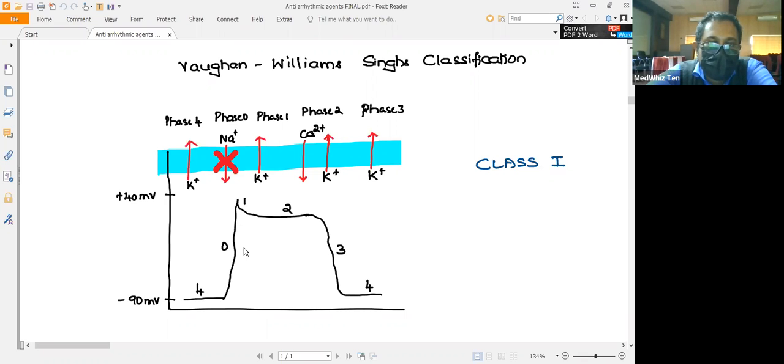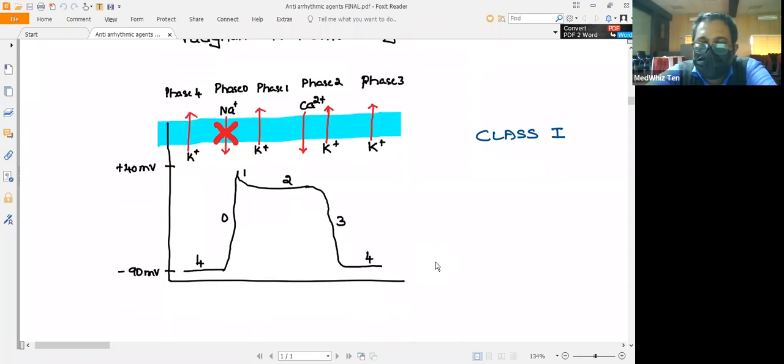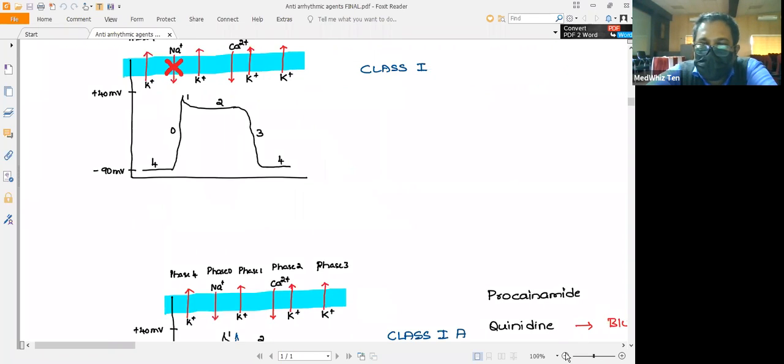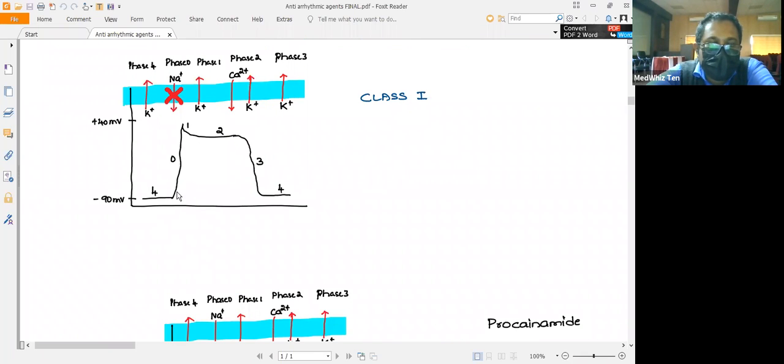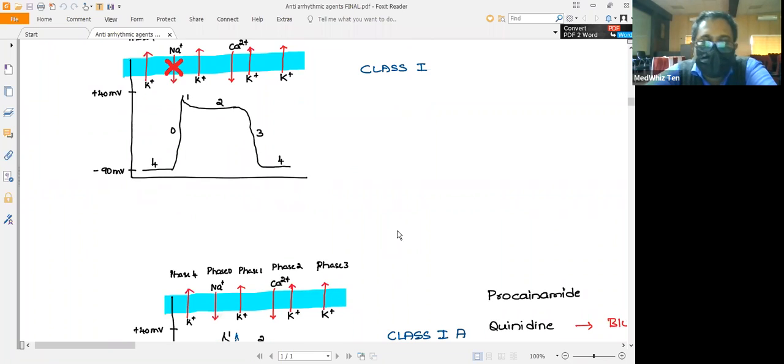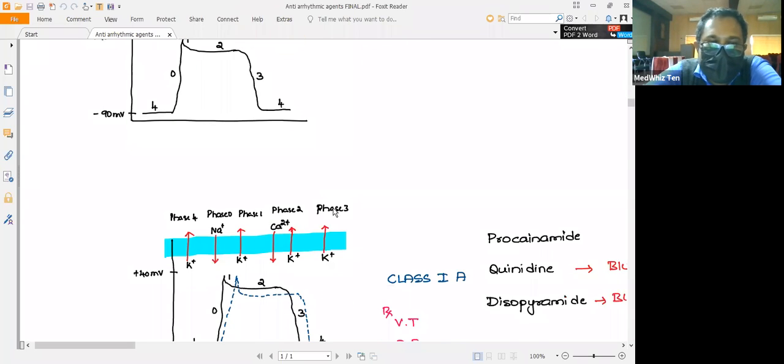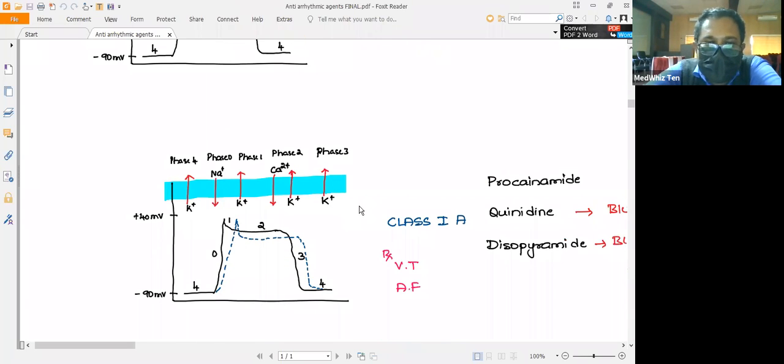The depolarization phase will be slowed, so there will be a decrease in the depolarization activity. Here you can see the slope will be decreased. In the subsequent slide, you will understand the mechanism with a diagrammatic representation.